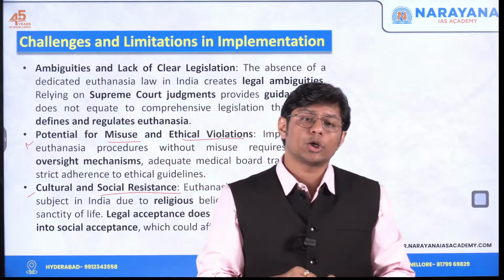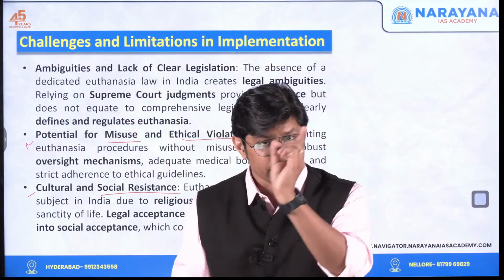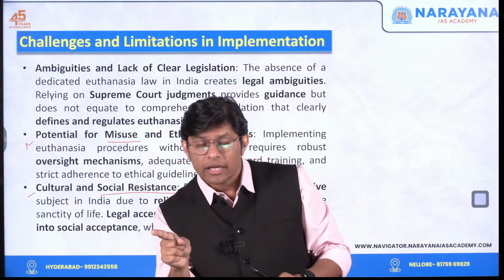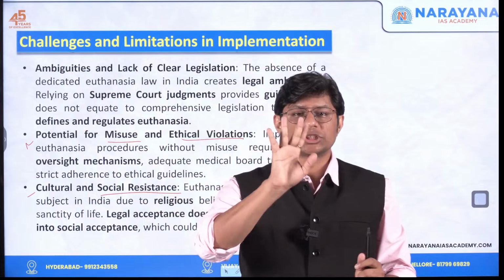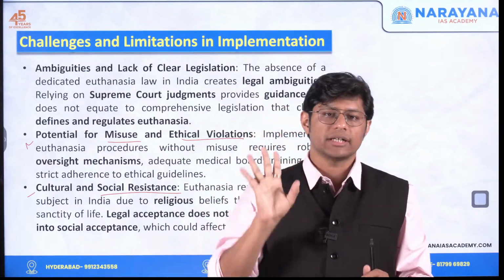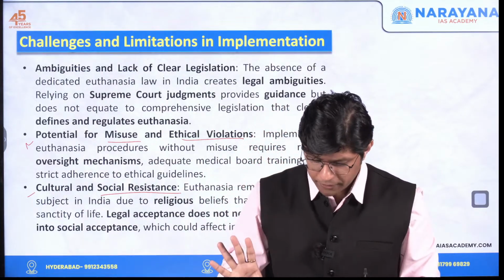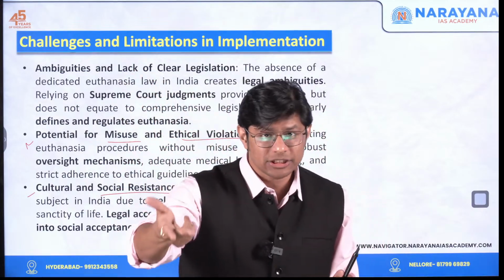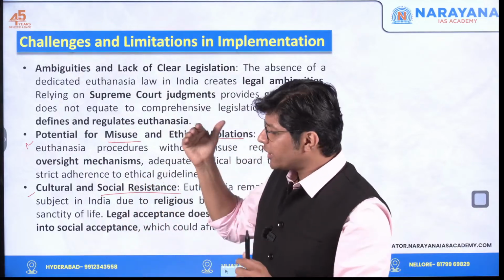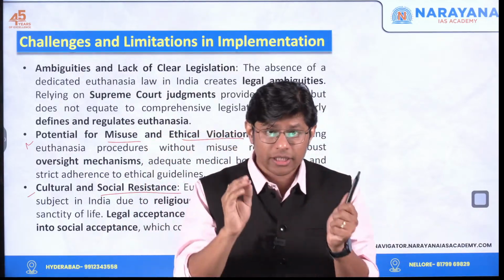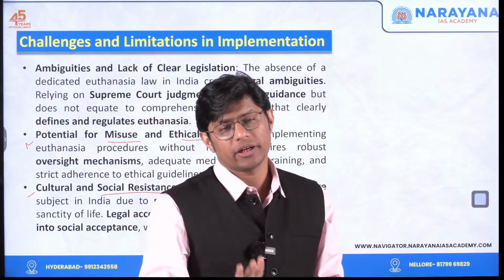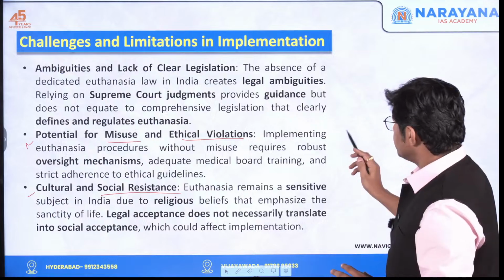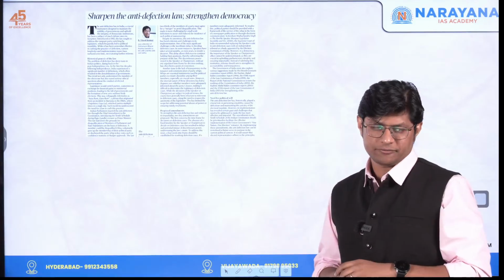Then we understood the constitutional and legal provisions, Article 21, Section 306 and Section 309. Then we understood some of the challenges associated with euthanasia in our country. Then we also understood the international examples, Netherlands, Belgium, right? So we have understood each and every dimension that is required to be understood in this topic, right students? Okay. So it's time to focus on the second topic, right?